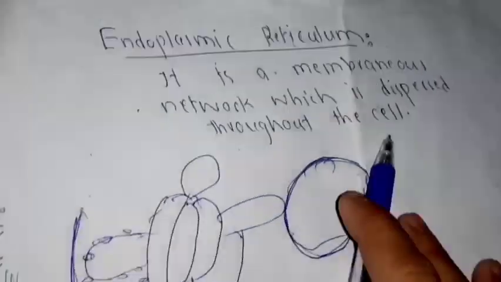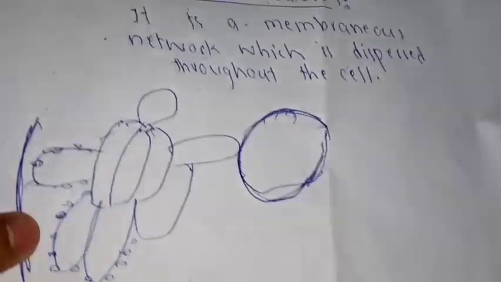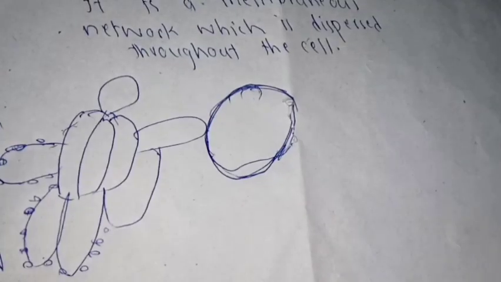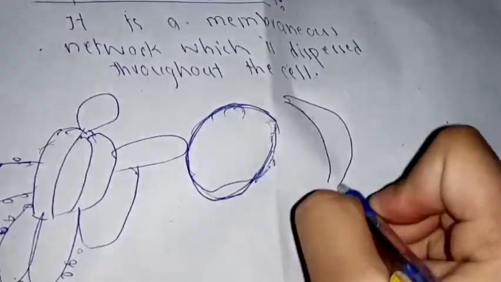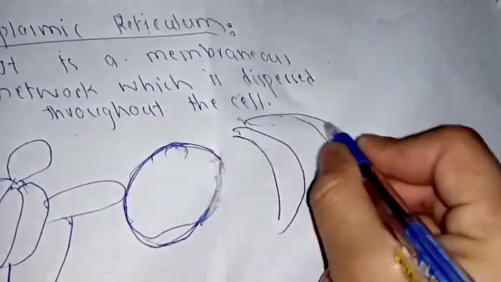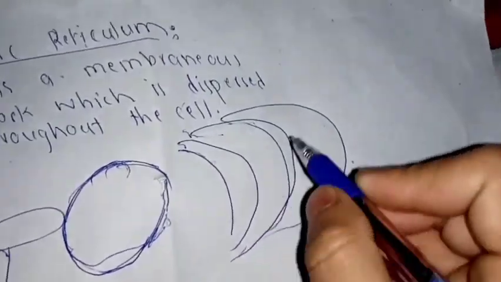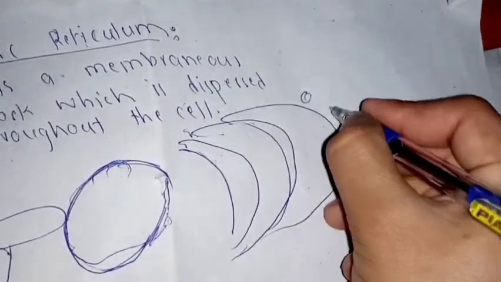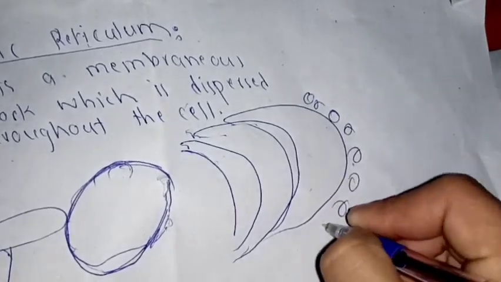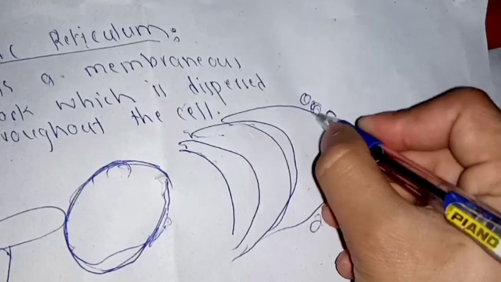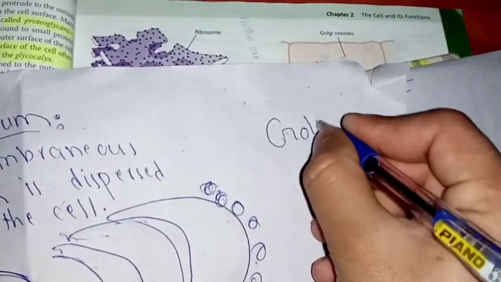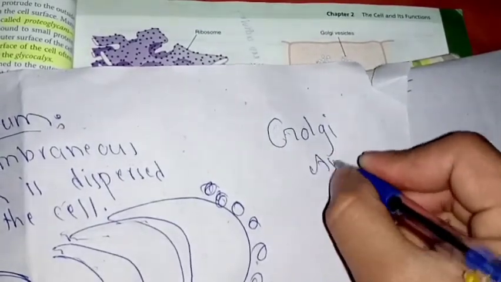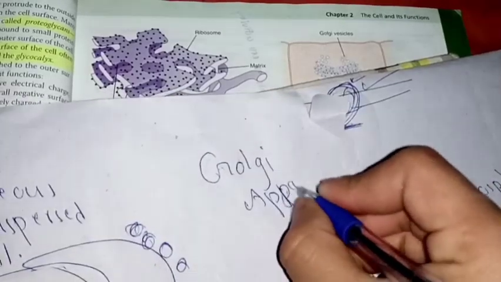Now the Golgi apparatus. The Golgi apparatus is stacked layers which is present to one side of the cell. These are the stacked layers like this. A network of layers which are stacked over each other, and there are 4 to 5 layers which are stacked, and it also contains vesicles. The vesicles are budding off from the Golgi apparatus. So this is the Golgi apparatus.